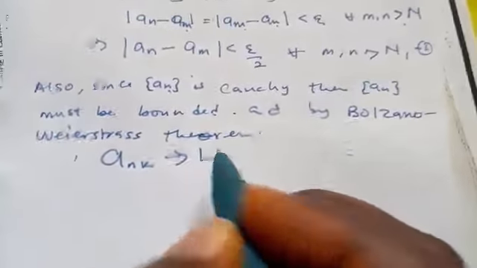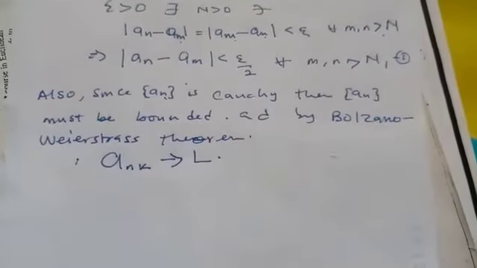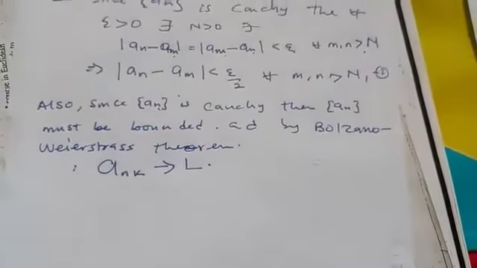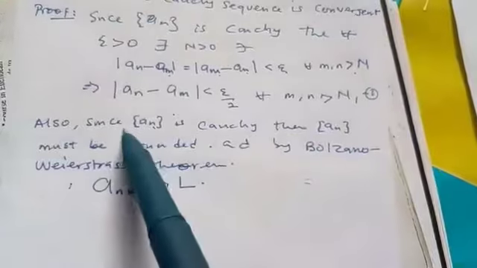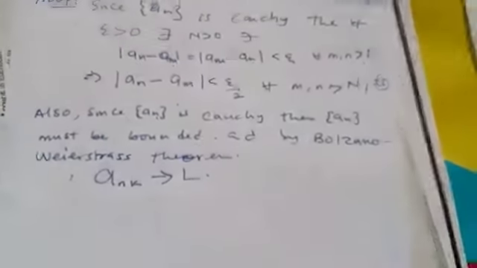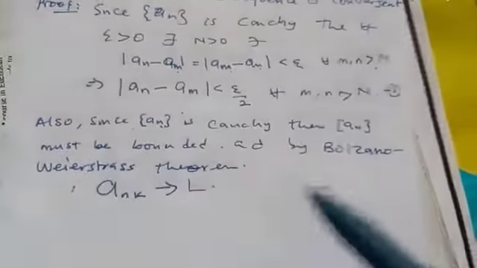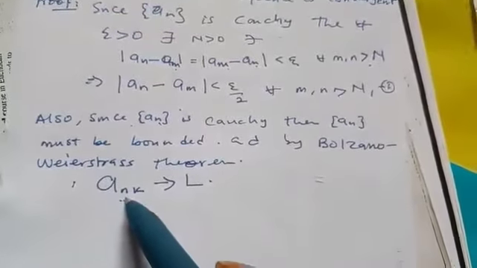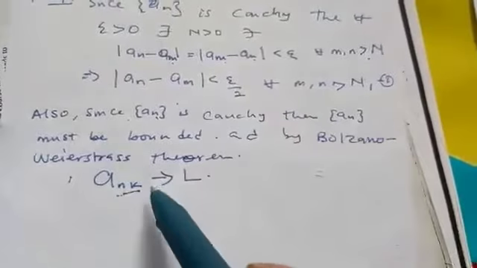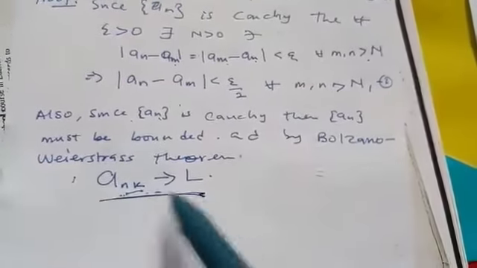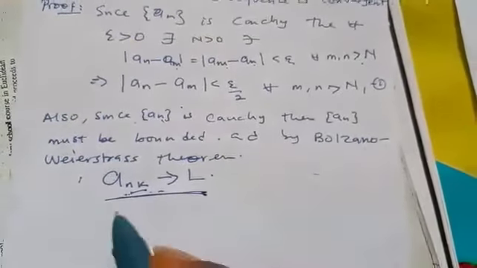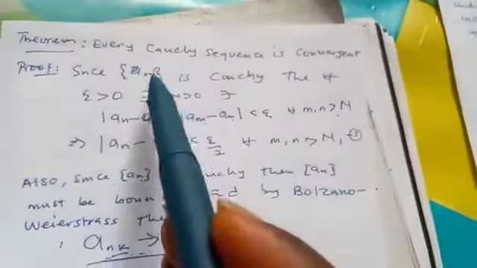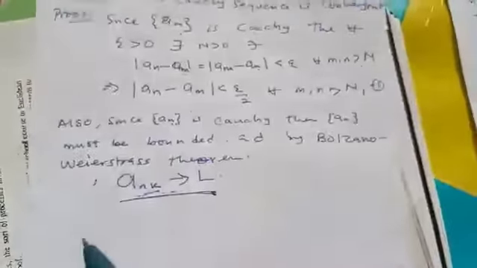So it must converge to something there, to a number L as well. That is by the Bolzano-Weierstrass theorem, because the sequence is Cauchy, and we know that every Cauchy sequence is bounded. The Bolzano-Weierstrass theorem says that any bounded sequence must have a convergent subsequence. And remember, this is how we write convergence of a sequence. Now, our aim is to show that this a_n is convergent.